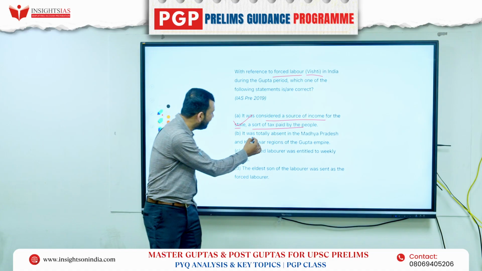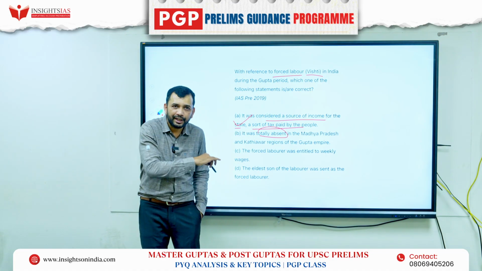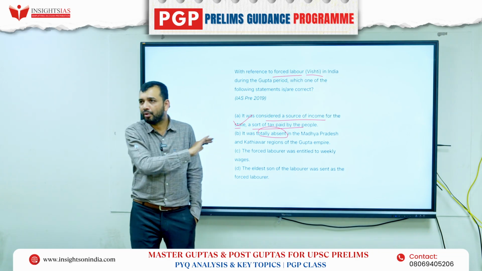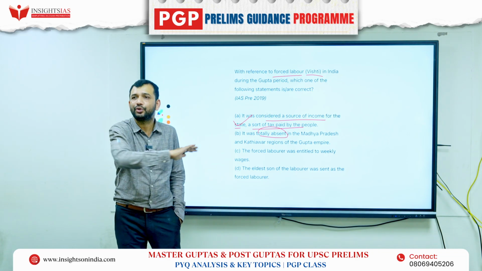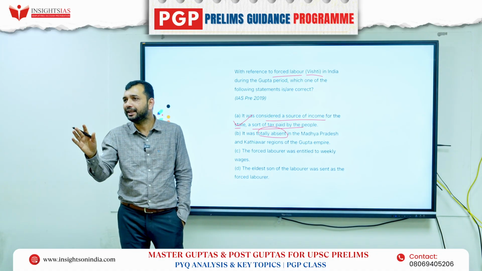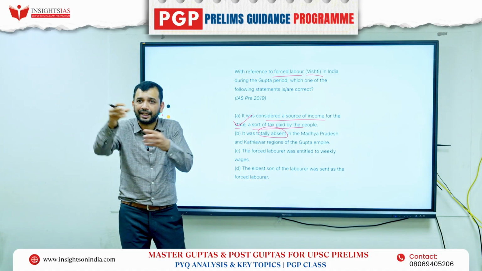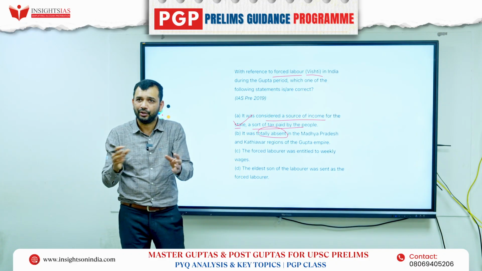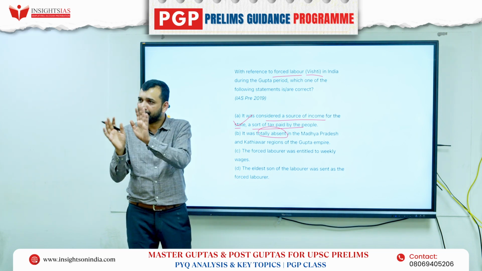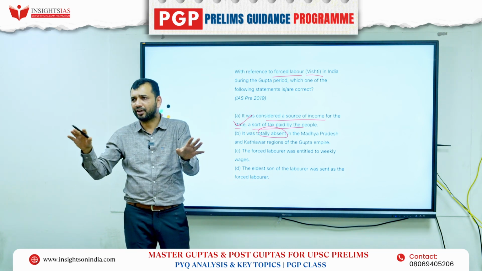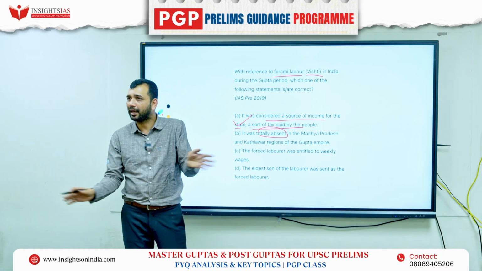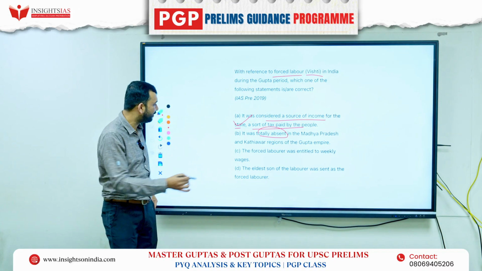Now, second, see, it was totally absent. When it was already told that it was there in the Gupta period, in Madhya Pradesh, why would it be totally absent? Or in Kathiawar region, totally absent. It was not there at all. That way, you cannot say something like that in history, because you are constructing the history through various literary sources. You cannot say that something was not there at all. If it was there in a larger part of the Gupta period, it will be there across. Maybe somewhere it will be more, somewhere less, but totally absent is something you can always rule out, right? So that is again gone.